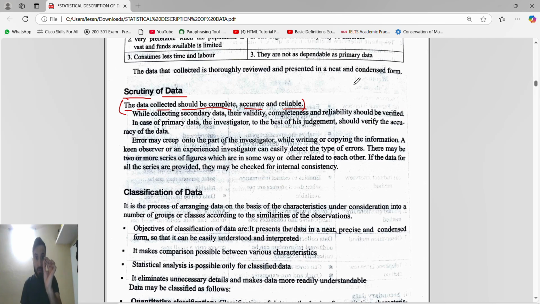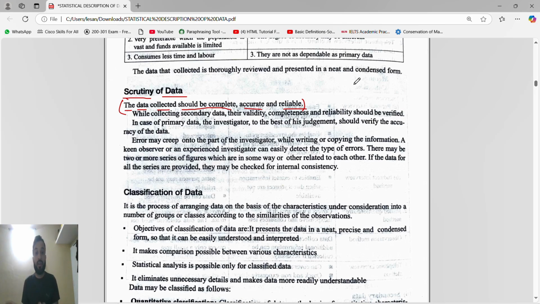So remember, there is a process: collection, presentation, analysis and interpretation. But after collection and before presentation, we will do one more step, that is scrutiny. That means the data should be complete, accurate and reliable.